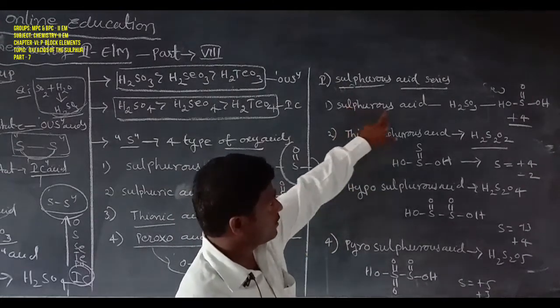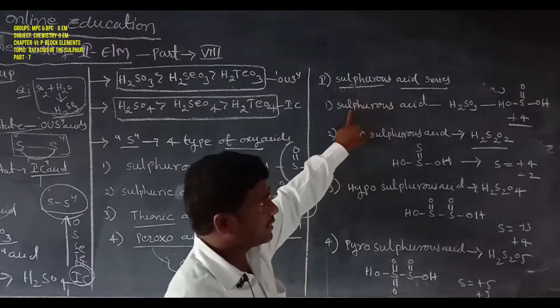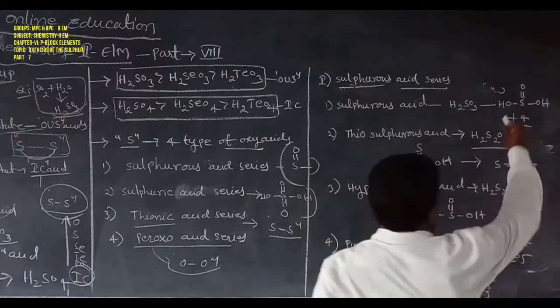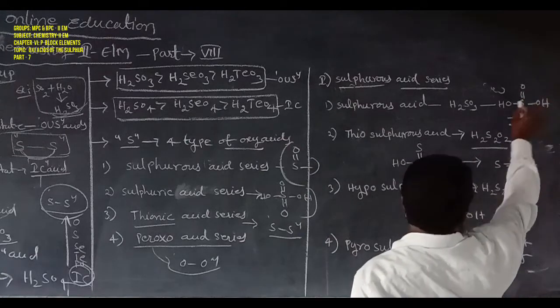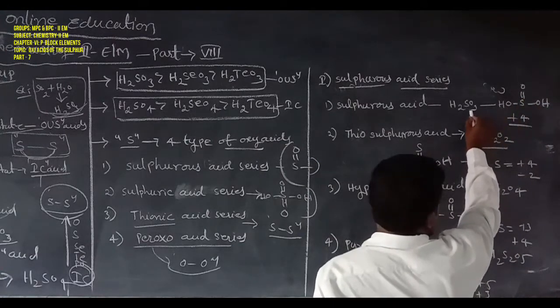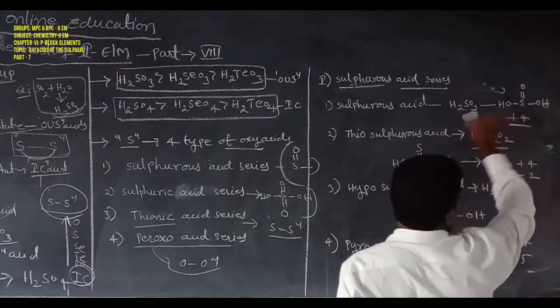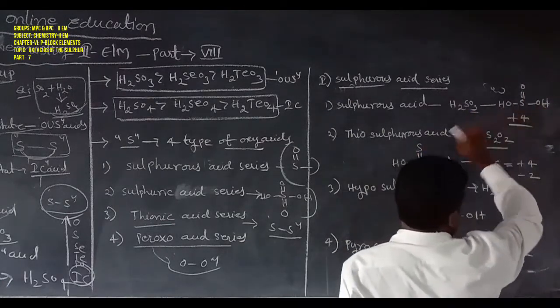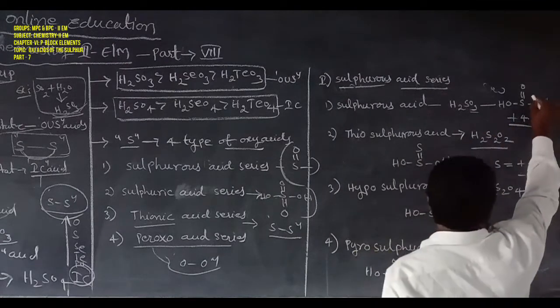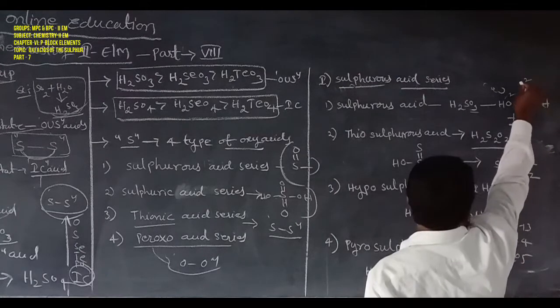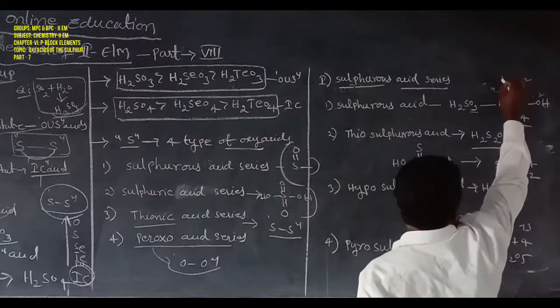The first one is sulfurous acid. Sulfurous acid has the general formula H2SO3. The structure is S double bond O, bond OH, bond OH. Here are 3 oxygen atoms and 2 hydrogen atoms, with sulfur as the central atom. The oxygen oxidation state is -2 each: -2, -2, -2, total -6.